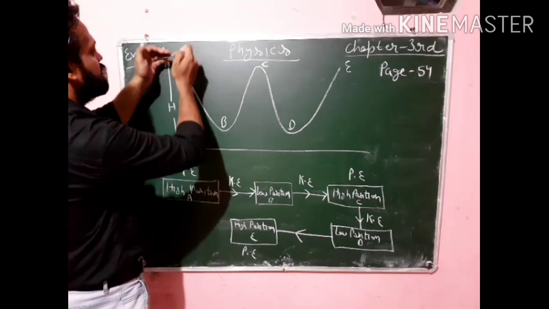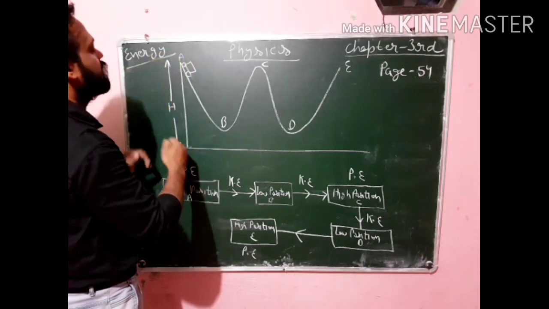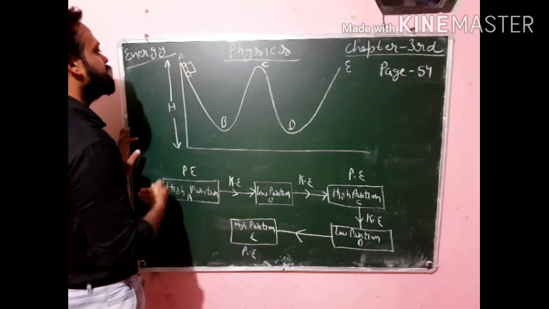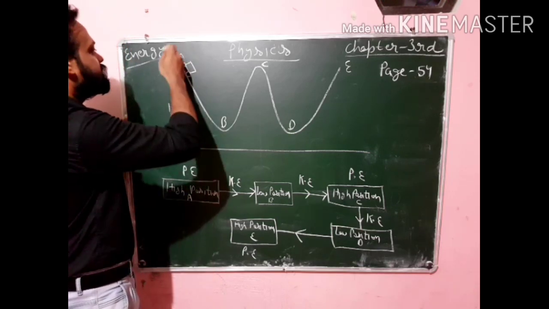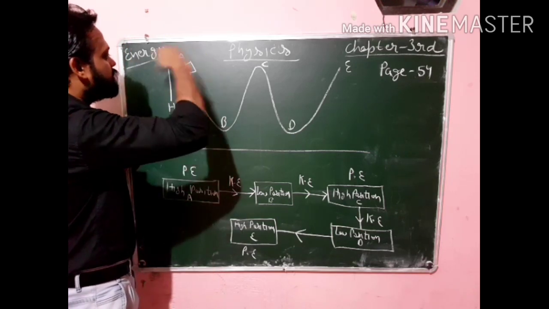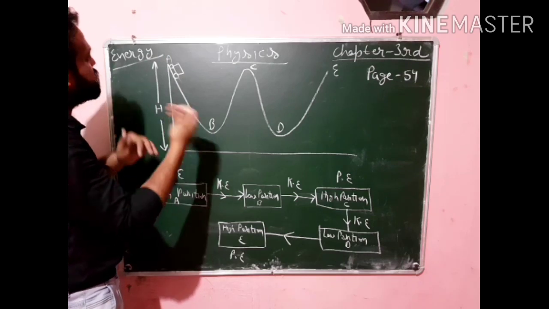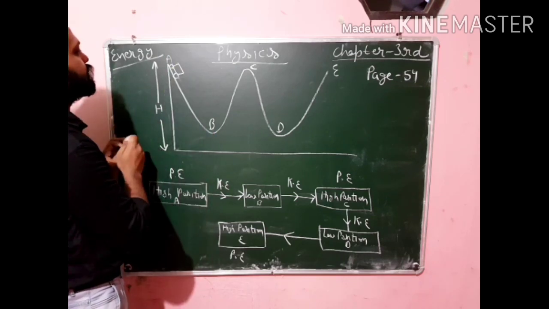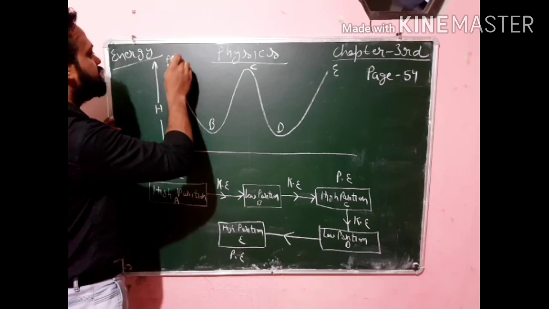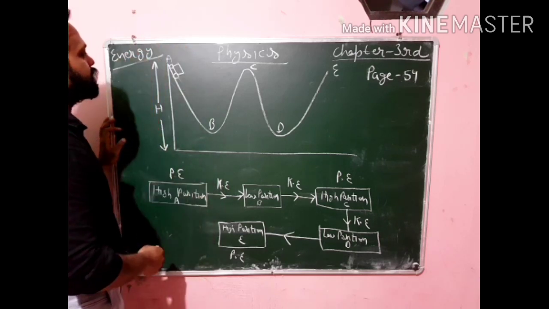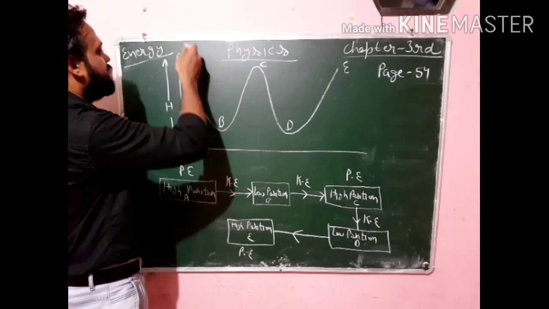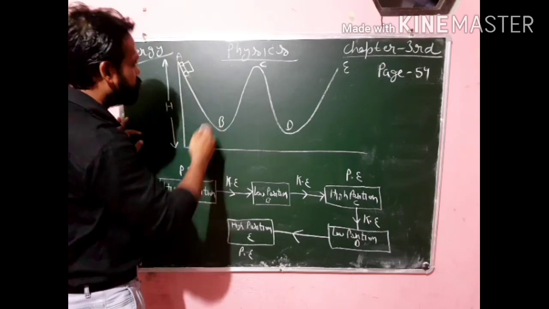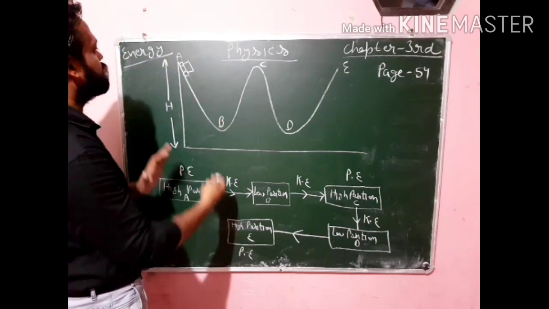So when the car is at height A, some work is done on this car to bring this car from this point to this point. It means now the position of this car is changed. So due to its changed position, this car has a potential energy. So at this point A, this car has a potential energy. But when this car is released from this height, this slide car starts moving in the downward direction.